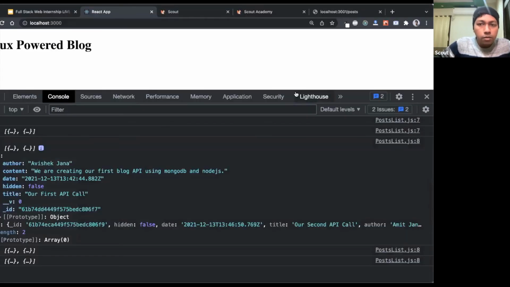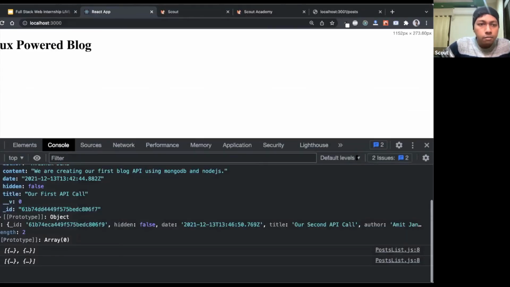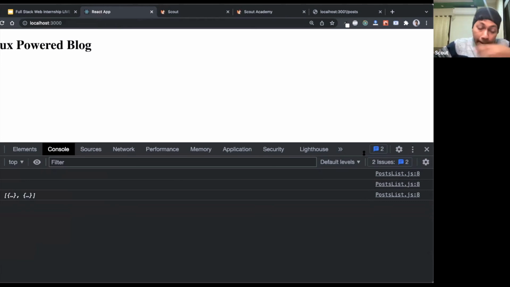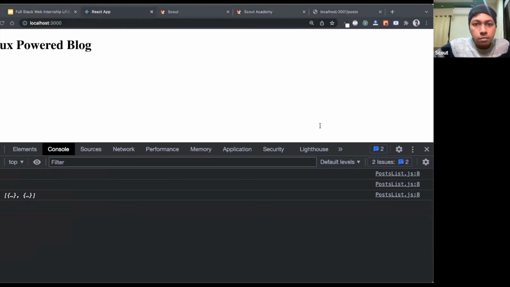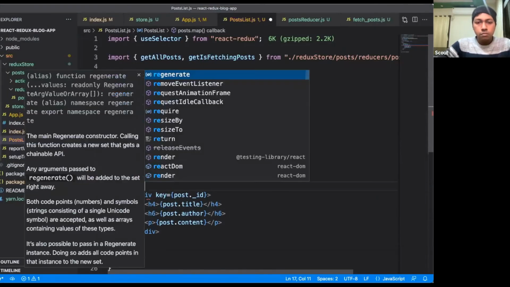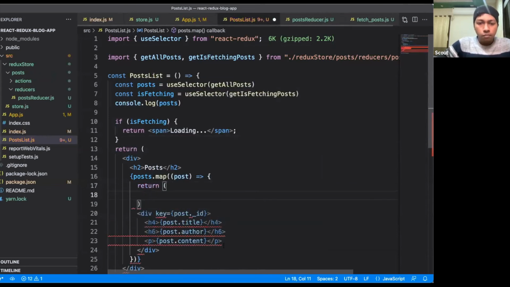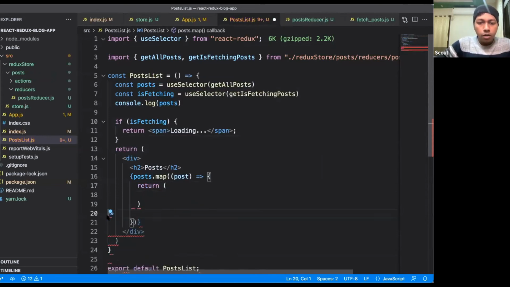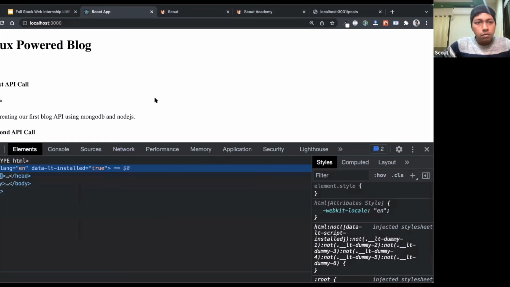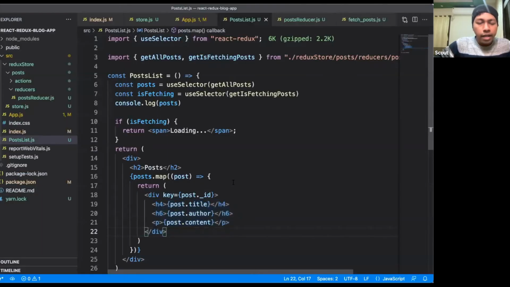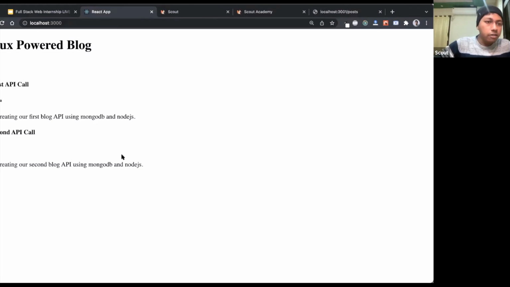Then let's go back to the browser and see whether the data is coming or not. I think there is a mistake. I have to return the data. Yes, now it is coming. Again, we have to add some styling to it, but that is something which you can do.